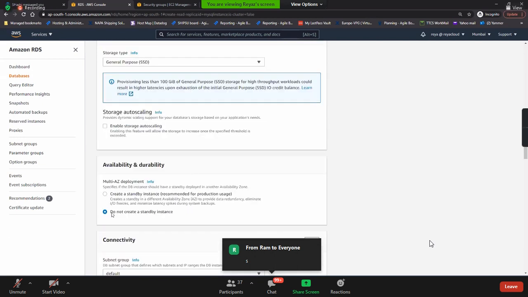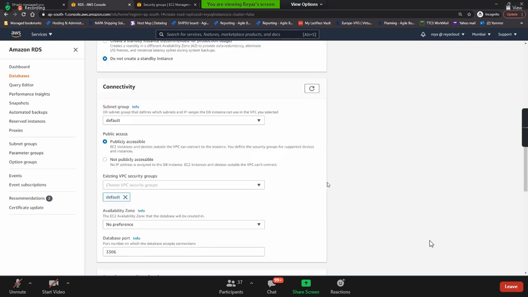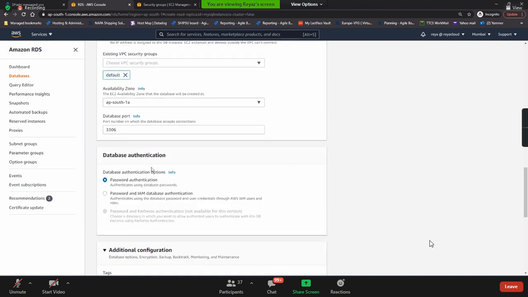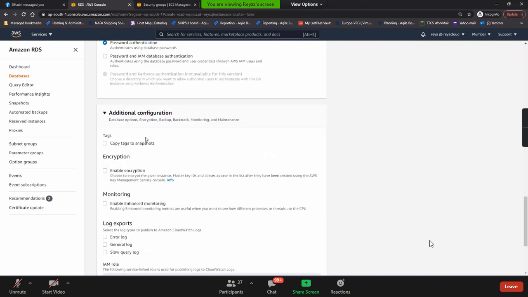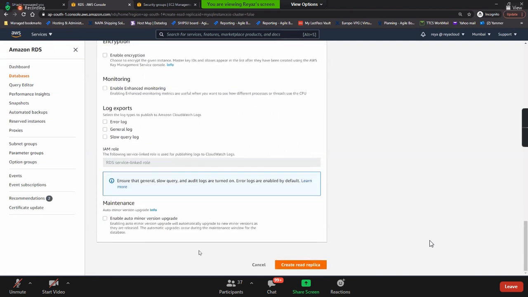See, same concept. I don't assign the multi-AZ concept. Publicly accessible, yes, I'll put it. And then default security group, availability zone. Read replicas can be in multiple availability zones. Yes, select this, and then password authentication, additional configurations. If you want to enable all these things, enable it, and then create read replica.